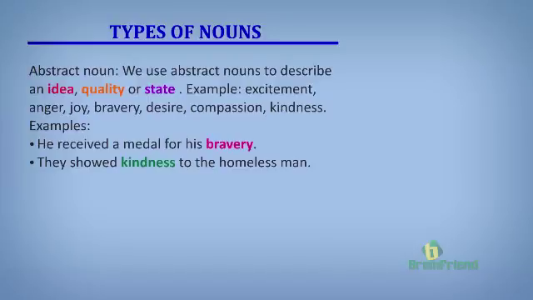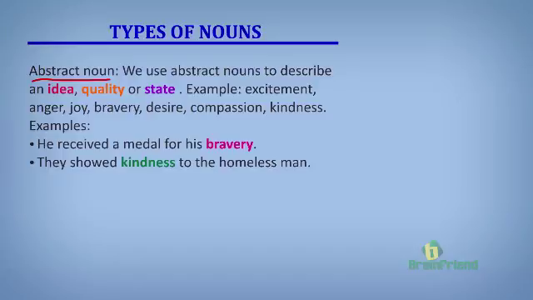The next type of noun we'll be learning about is the abstract noun. Now, the abstract noun is very different from almost every other noun. The abstract noun is used to name an idea, quality, or state. That is, state of mind.